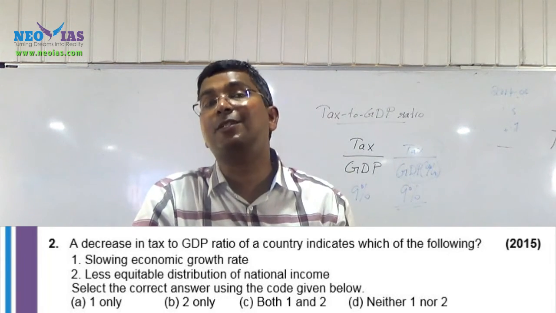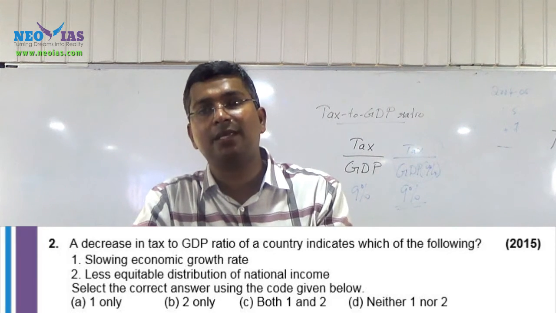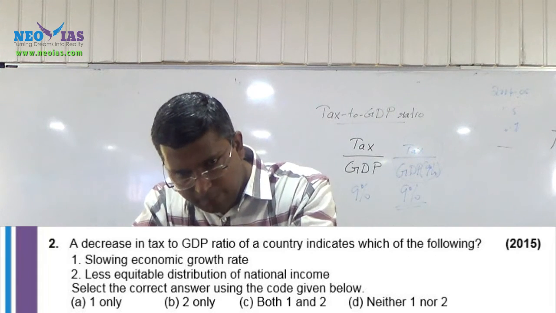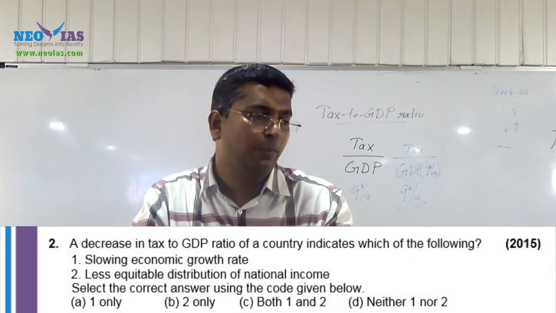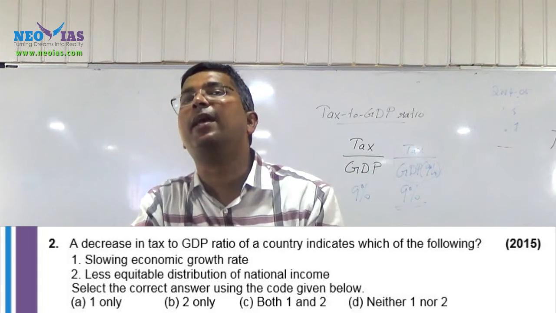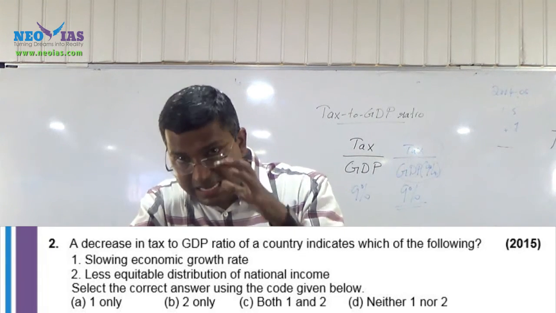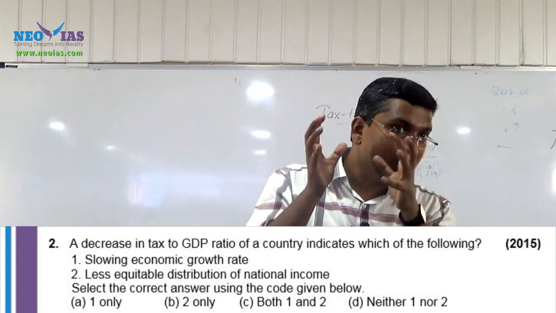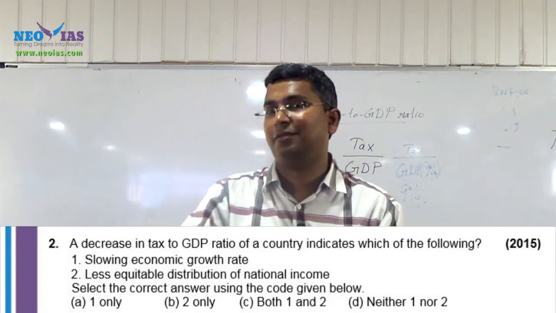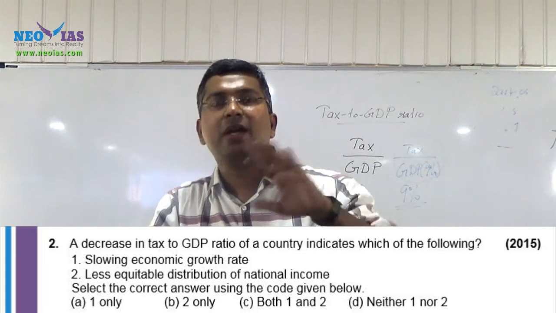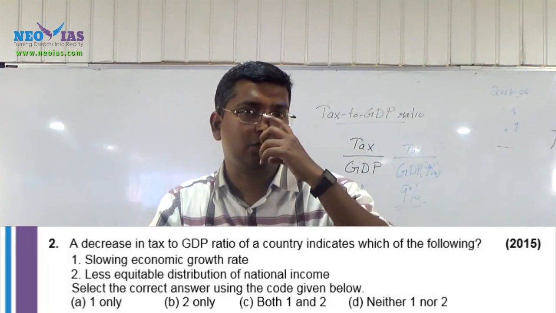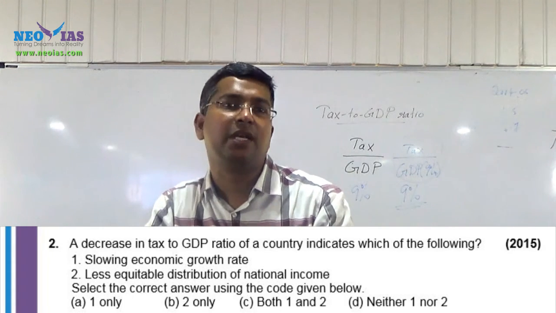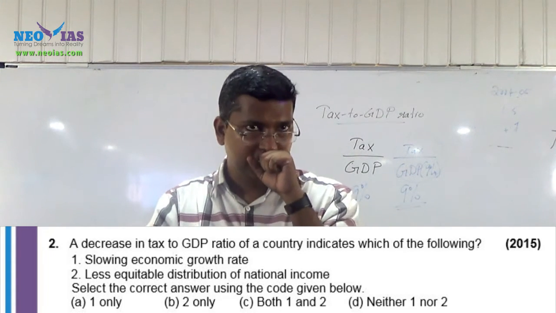But think about excise duty. We talked about this biscuit or bread, any small item, any packed item, if a poor man is also buying, he has to pay that indirect tax. So in our tax revenue, indirect tax is almost near 50% of tax collection. So we can't say in relation to the tax to GDP ratio how it will be affecting the equitable distribution of the national income. So we can't say. So the second statement is wrong.